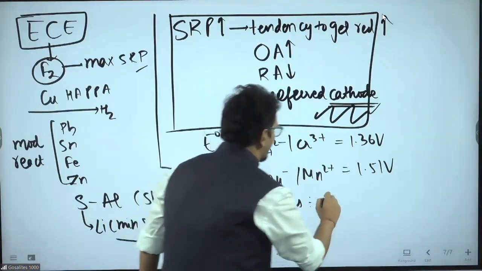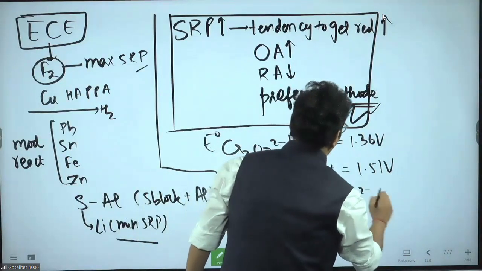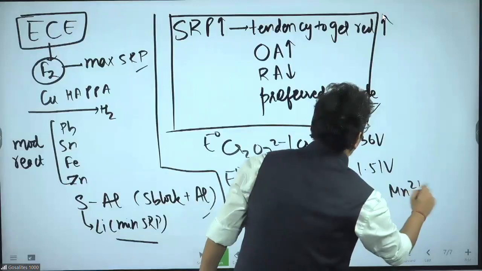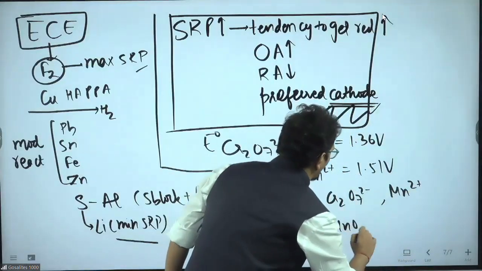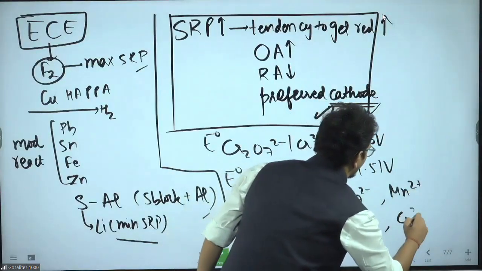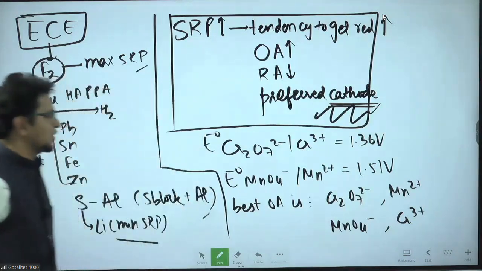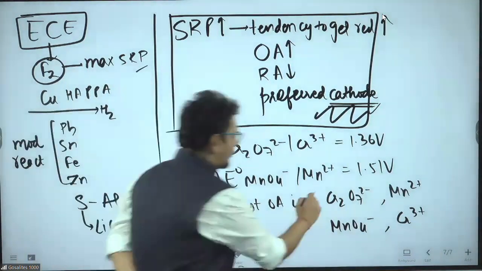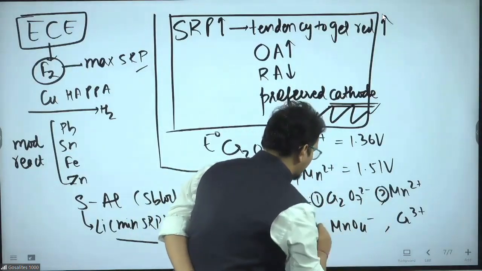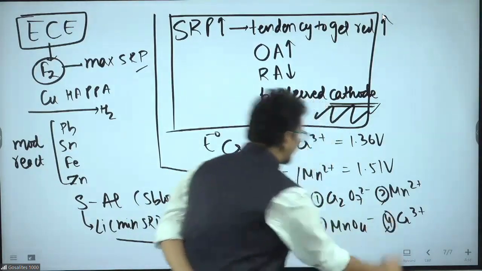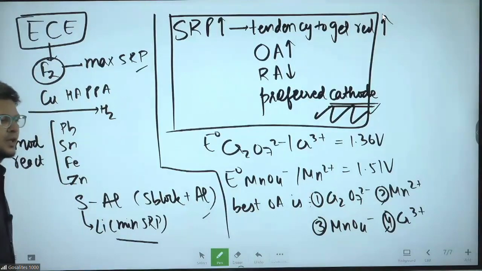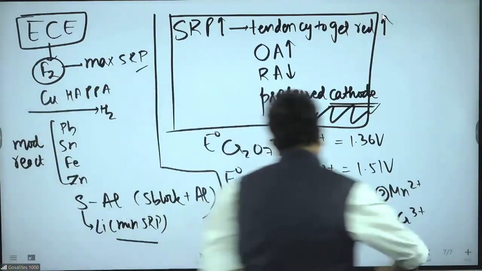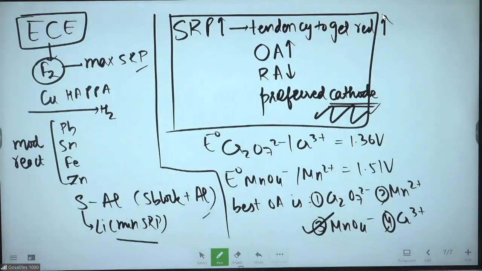Options are Cr2O7 2-, Mn2+, MnO4- or Cr3+. Who is the best oxidizing agent out of these 4? 1, 2, 3 or 4. So try to understand, the best oxidizing agent is MnO4-.